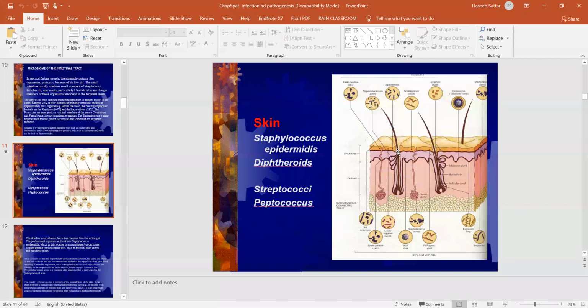These bacteria, Staphylococcus epidermidis, the normal flora, are also present in the hair follicle, because the hair follicle is deep. So soap or any other detergent cannot penetrate into the hair follicle. When you wash your body with soap, the staphylococcus or the superficial bacteria present on the skin become washed out. But the bacteria present in the hair follicle remain there, and these bacteria will regenerate the normal flora of our skin.